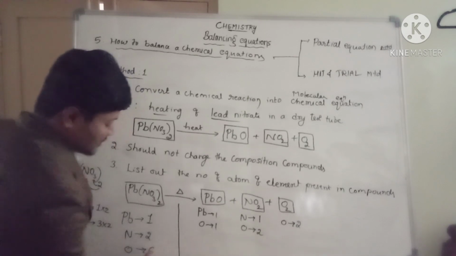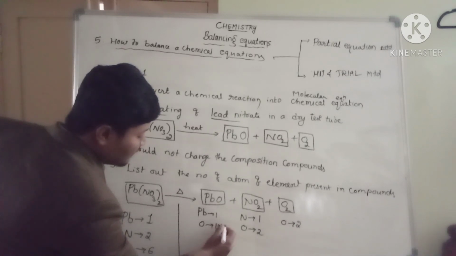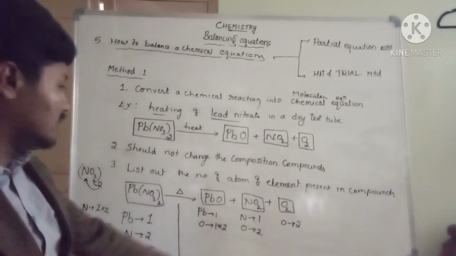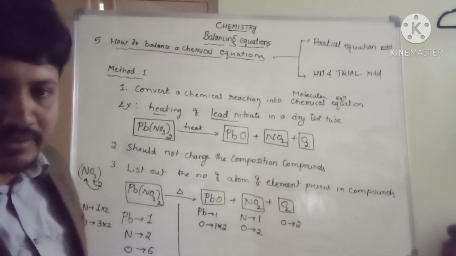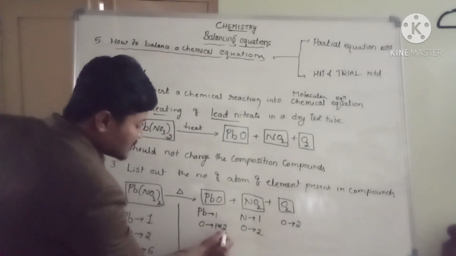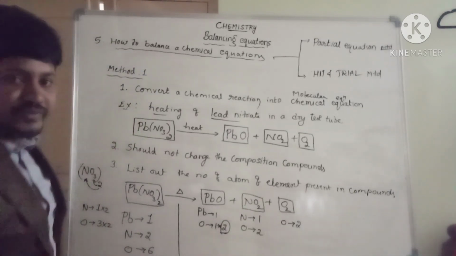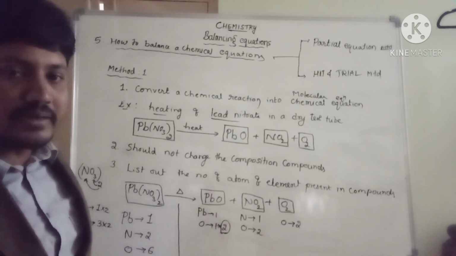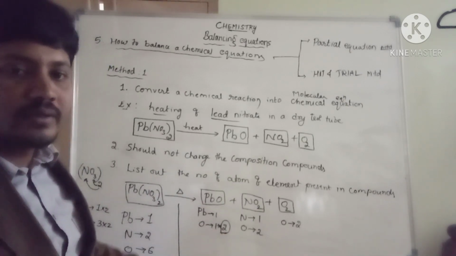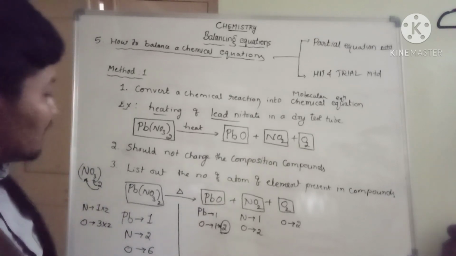To balance both oxygens, I could multiply here by 2. Is it? 2 plus 2 plus 2, 6. It's balanced. Correct now? But where you have to put this 2, that is the confusion for you. I told you in the second step, you should not change any composition within the bracket. Then where should this 2 be put?